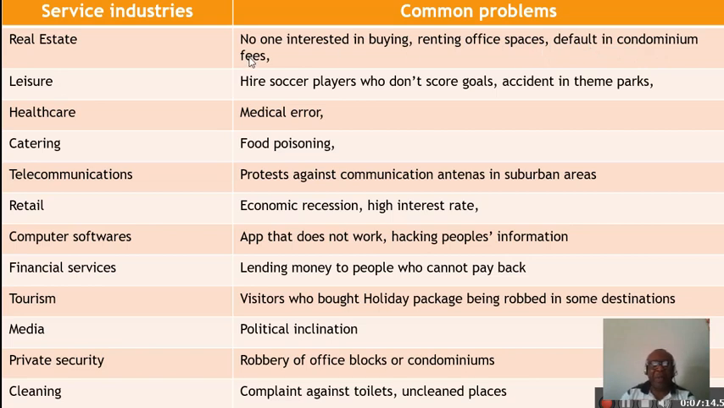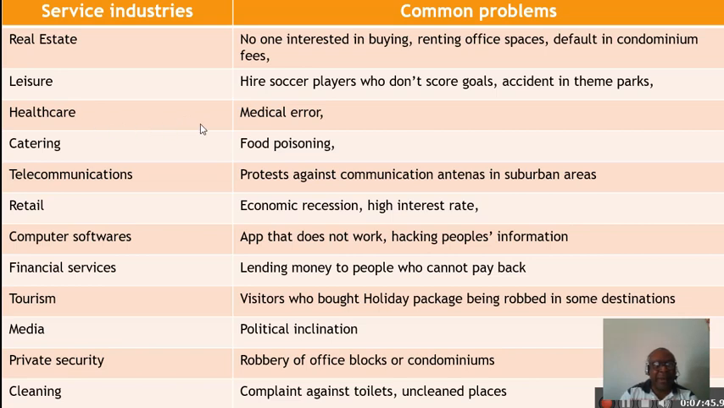That is when people don't have money, they don't pay on time. So that's a default. So these are the common problems we have with respect to real estate business. For the leisure, the problem we may have is when you hire soccer players who don't score goals, so that's a risk. Or you can have accidents in theme parks. Sometimes they occur. So these are the problems you may expect to have in all these areas.